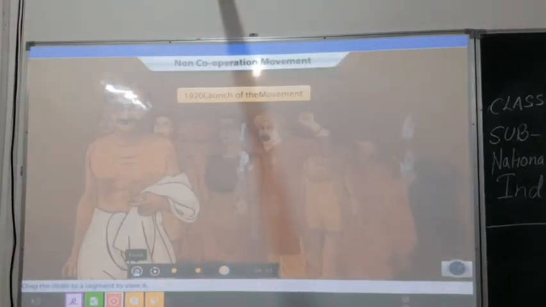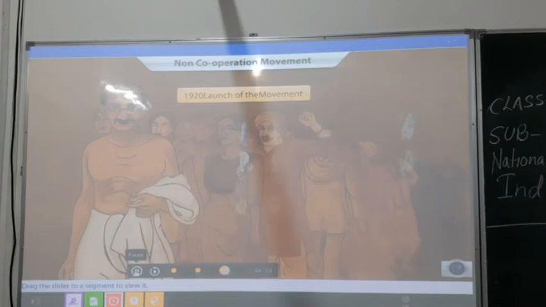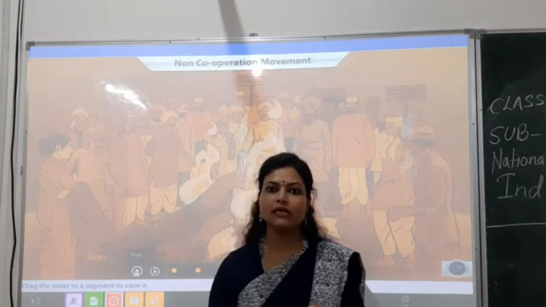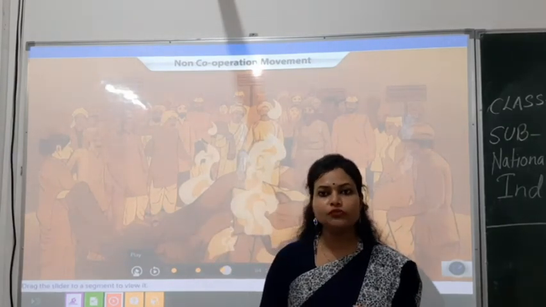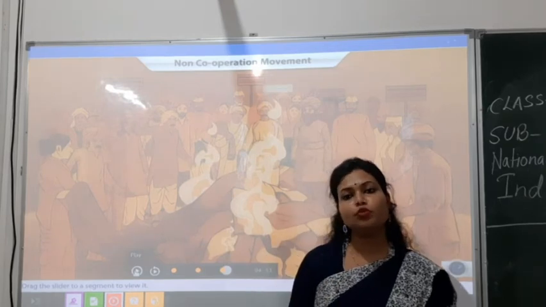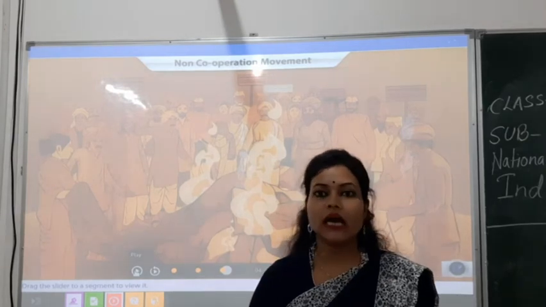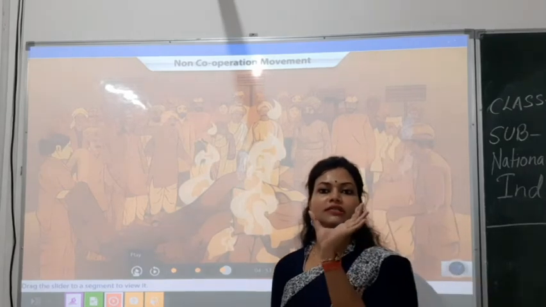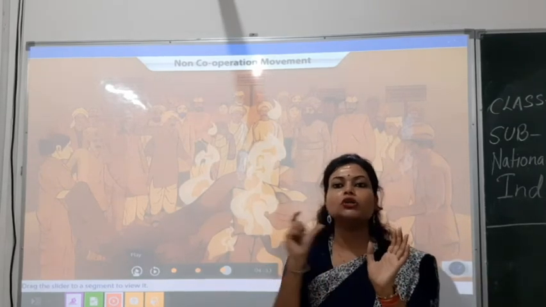In 1920, Gandhi got the Congress sanction to launch the non-cooperation movement, which meant that Indians would not cooperate with the British. Yes, so in 1919, the Satyagraha movement and Khilafat movement, you will remember, and afterwards in 1920, this non-cooperation movement was introduced by Gandhiji. According to this movement, now what will happen? The word itself is saying it all: non-cooperation.